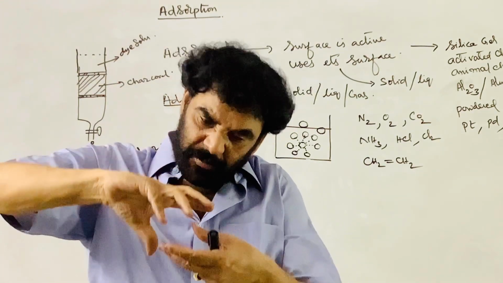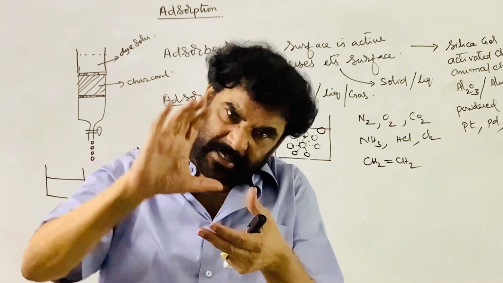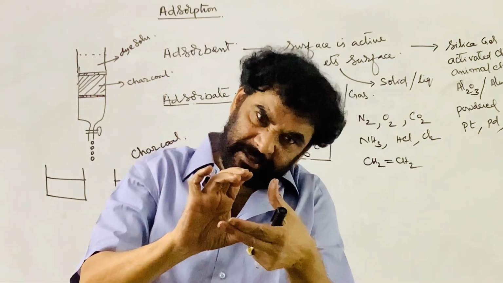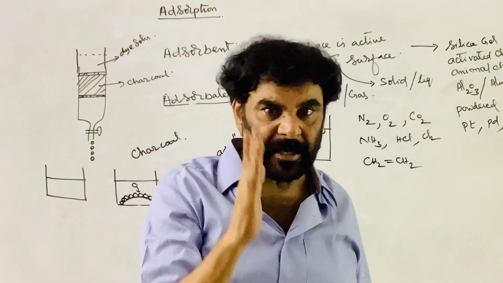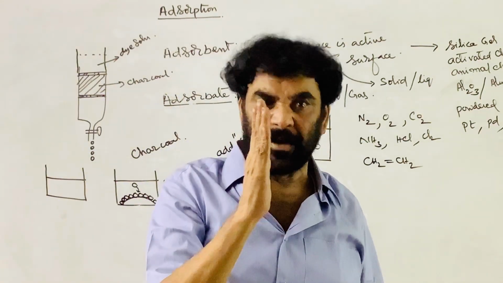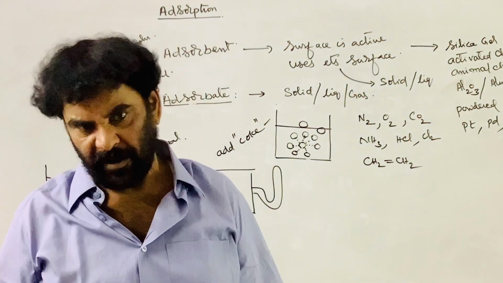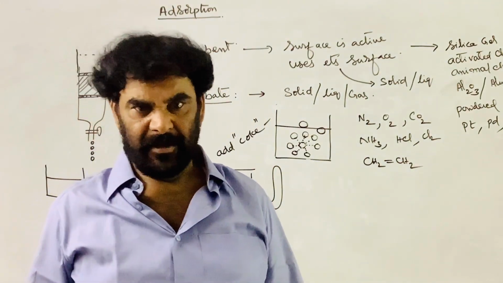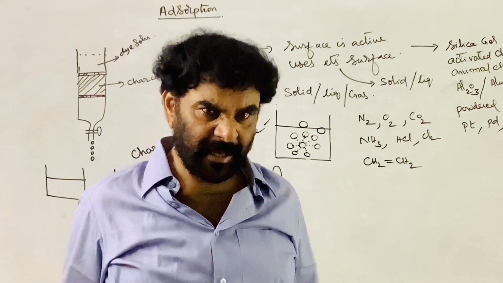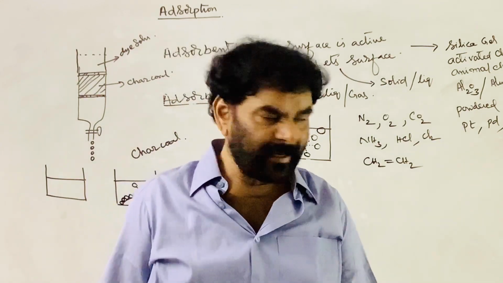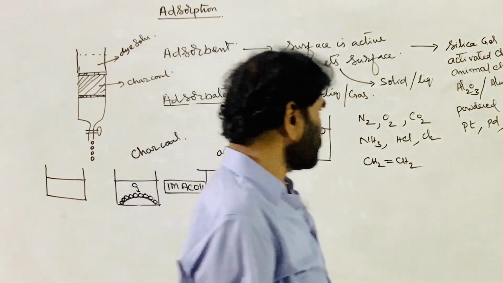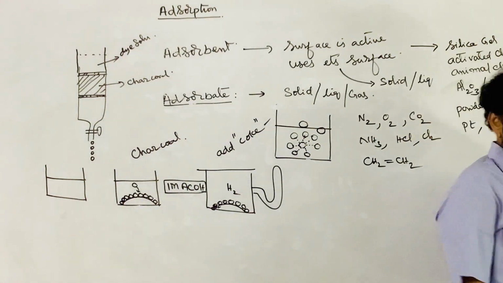If you put this in, the water vapor is trapped inside. Therefore, silica gel adsorbs the water vapor and protects your drugs, the medicines, from its effect. So to eliminate water vapor from the system, silica gel is used, which works according to the adsorption principle.